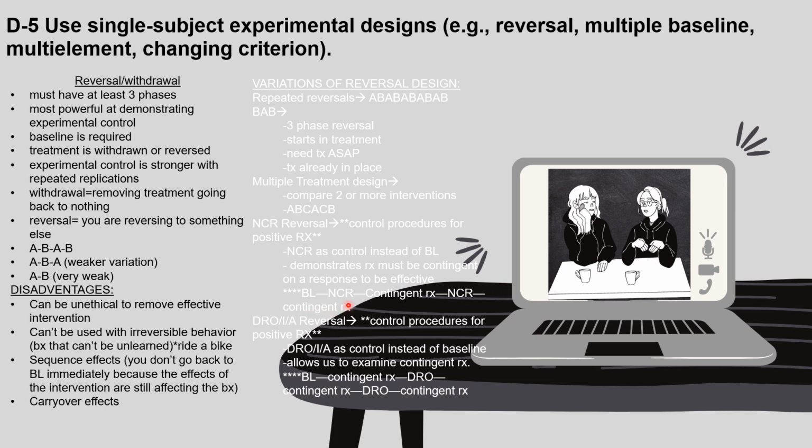On a graph, you would see baseline, then non-contingent reinforcement, then a phase change to contingent reinforcement, then back to non-contingent and then contingent. Then there's DRO, DRI, DRA reversal. In this situation, you would use DRO, DRI, or DRA as the control instead of baseline, and this allows us to examine contingent reinforcement. Once again, it would look like baseline, then contingent reinforcement, DRO, contingent reinforcement, DRO, contingent reinforcement.